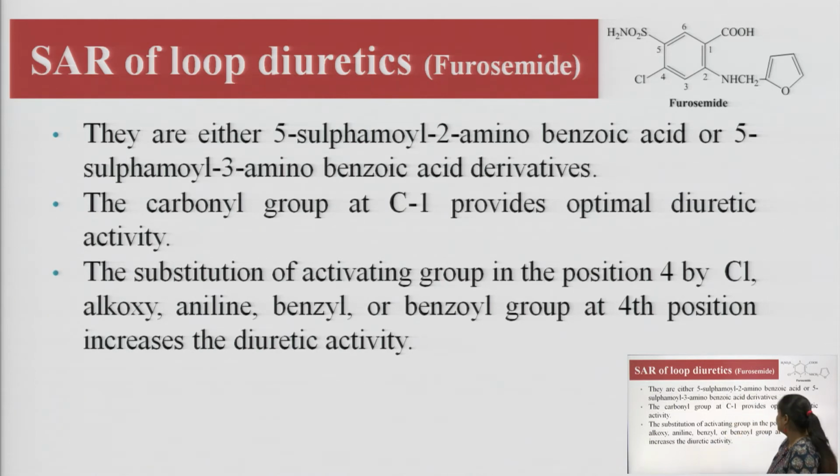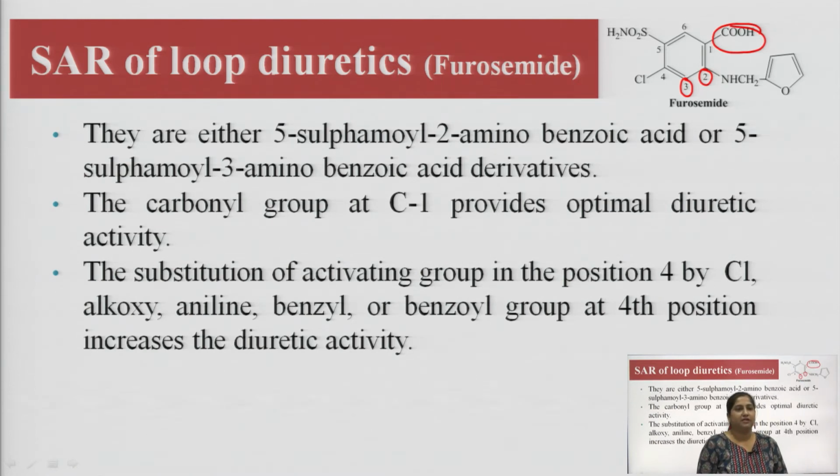That means, this is the second position and this is the third position, and there can be the possibility of addition of amino groups. Then the carbamoyl group at C1 provides the optimal diuretic activity. So, at the first position, the group gives the optimal diuretic activity. Then there is substitution of an activating group at carbon 4, the fourth position, by chloride.